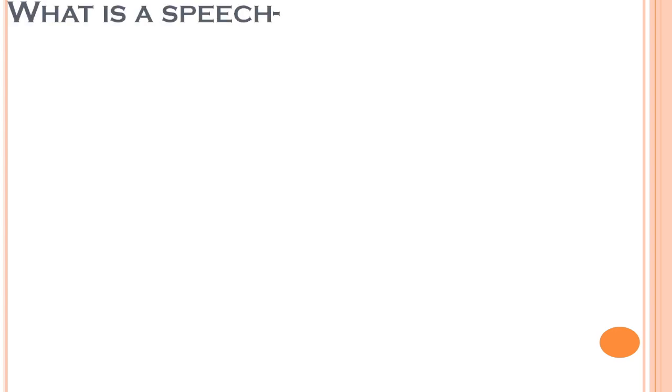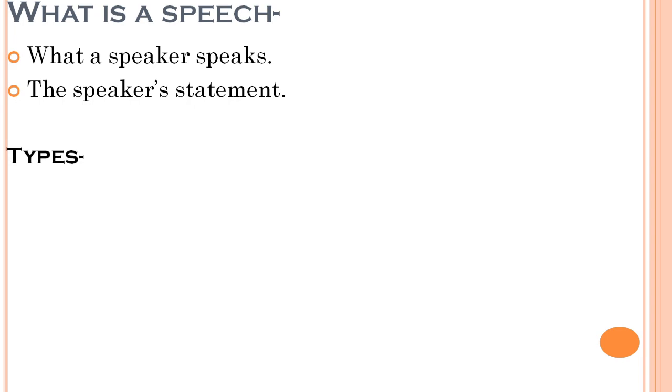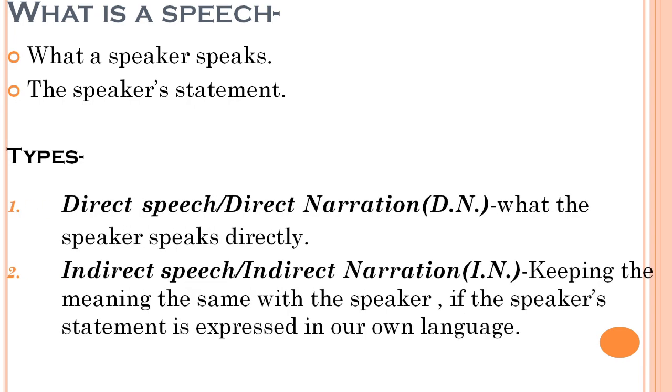you know that a speech is what a speaker speaks, or the speaker's statement is speech. स्पीकर जो बोलता है उसको स्पीच बोला जाता है. Speech is of two types: A, direct speech or direct narration, that is DN. What the speaker speaks directly is DN. स्पीकर जो डायरेक्टली बोलता है उसको डायरेक्ट नरेशन या DN बोला जाता है. And B is indirect speech or indirect narration, that is IN.